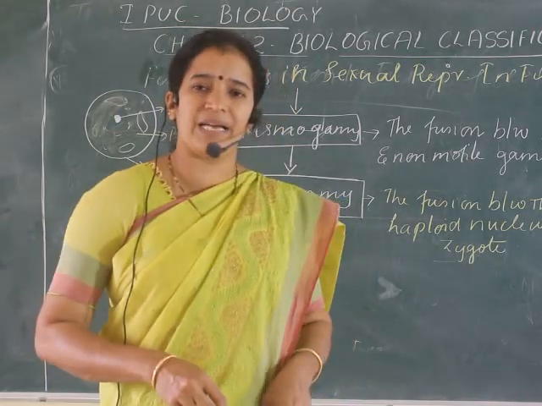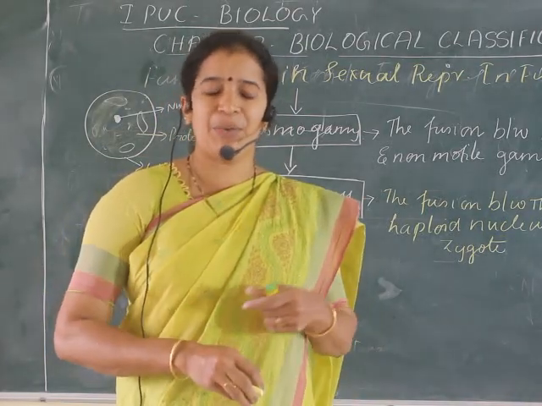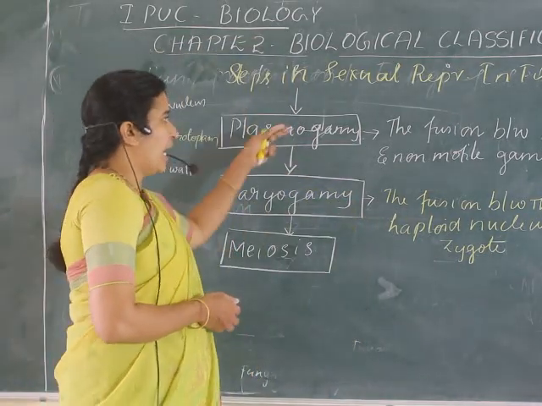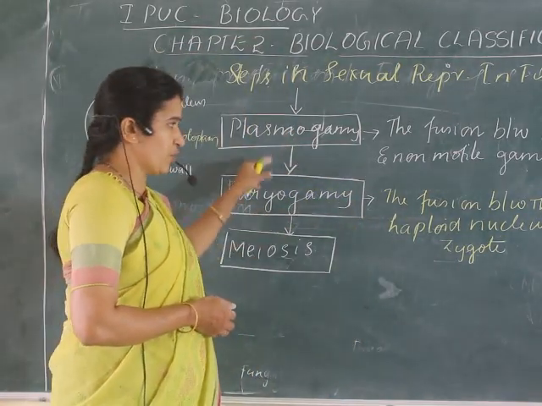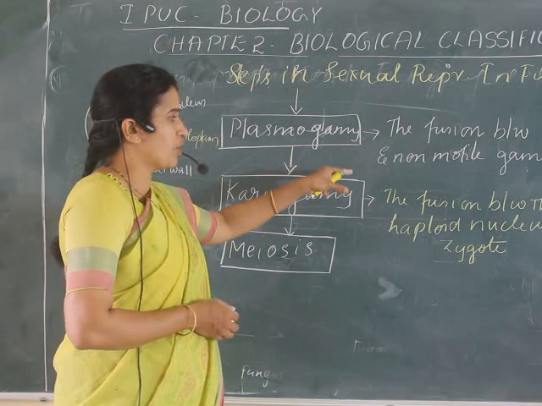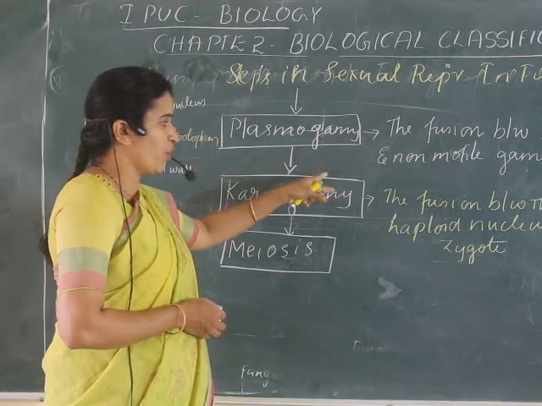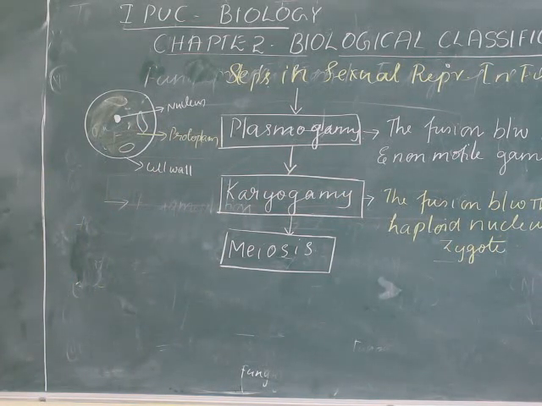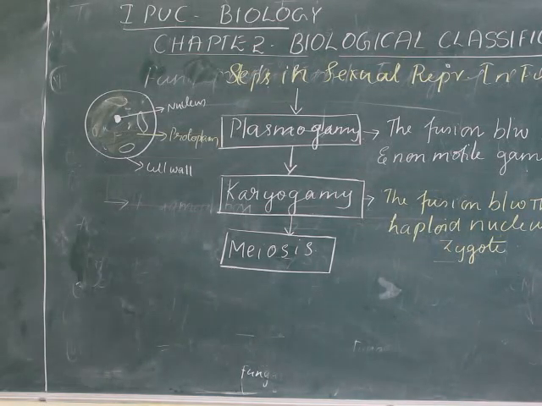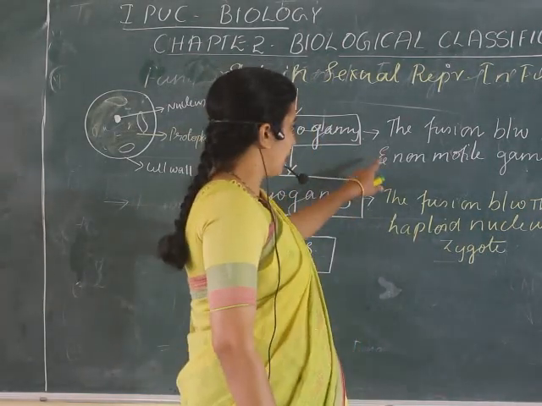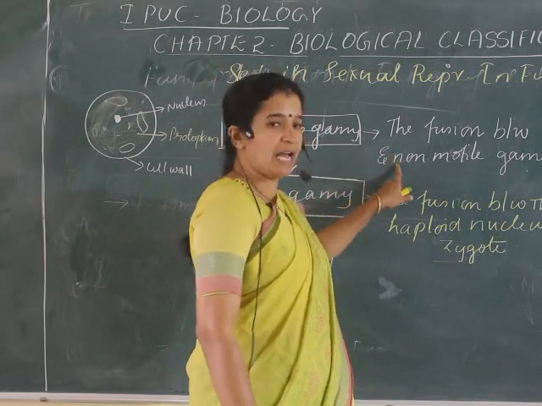So even though fungi are microscopic, unicellular and some of them multicellular, they have this higher kind of sexual reproduction which involves three steps. In the first step, fusion occurs between the two motile and non-motile gametes, where only the protoplasm will be fused together. Later, plasmogamy occurs when mating occurs between two compatible haploid hyphae that come together. Why is it haploid? Always the gametes are haploid.